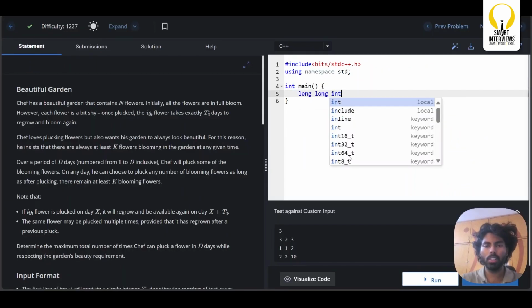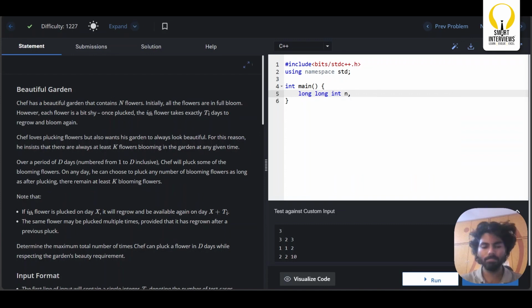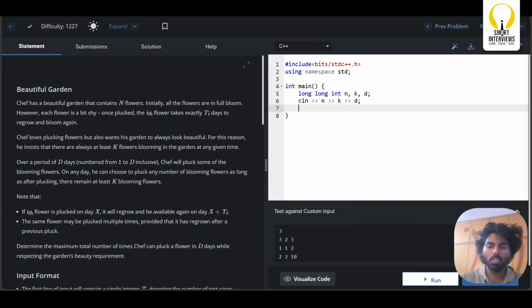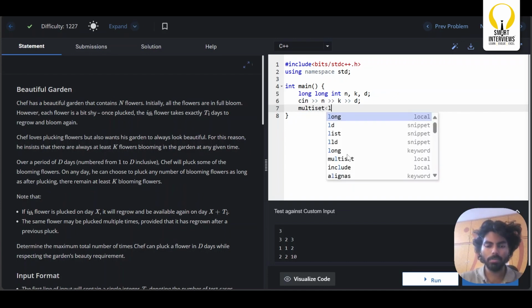First, you need to take the input n, k, and d. So cin n, cin k, cin d. Now I will simply insert all the flowers into a multiset, which is nothing but available flowers, because all the flowers are available for plucking.